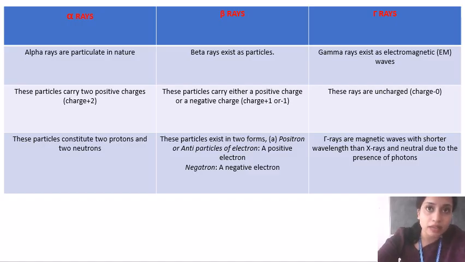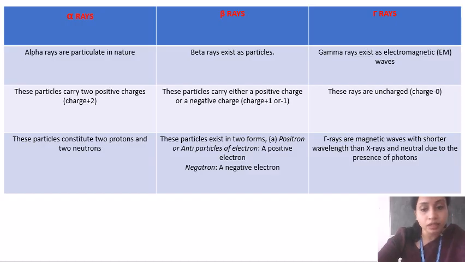Okay. Alpha particles consist of two protons and two neutrons. In the case of beta rays, they can be positron or negatron. That means they can be a positive electron as well as a negative electron. They can exist as both positron and negatron.